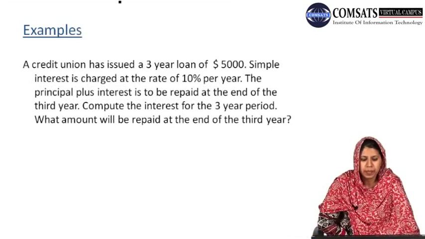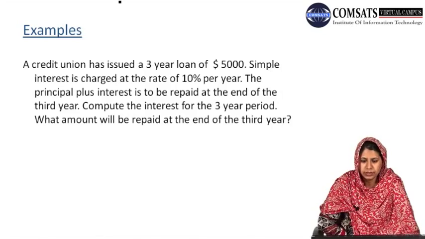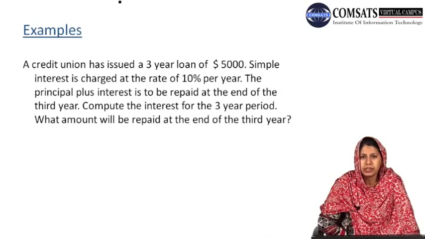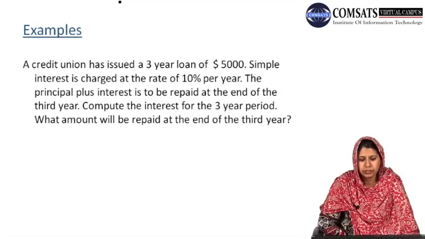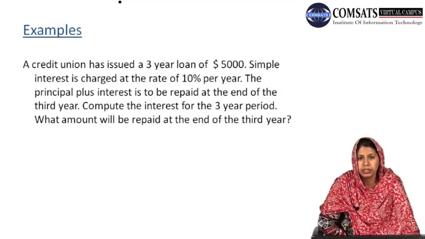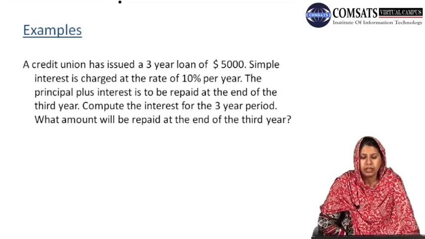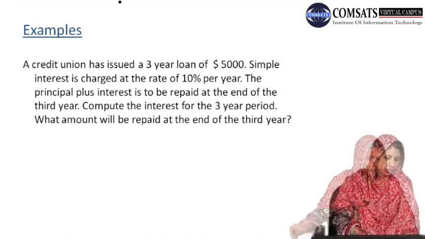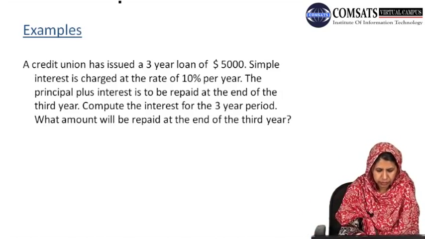For example, a credit union has issued a 3-year loan of $5,000. Simple interest is charged at the rate of 10% per year. The principal plus interest is to be repaid at the end of the 3rd year. And we are asked to compute the interest for the 3-year period, and what amount will be repaid at the end of the 3rd year. So, how do we solve it?